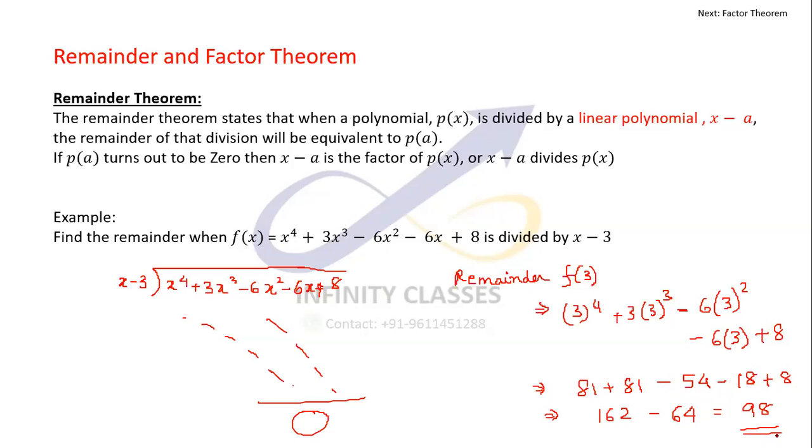So I hope this is pretty clear. See how easily I was able to find the remainder when this big polynomial is divided by x minus 3. If I had done it the usual way, it would have taken a lot of time to solve this problem. That's why the remainder theorem is going to be pretty handy for you to find remainders quickly whenever required.